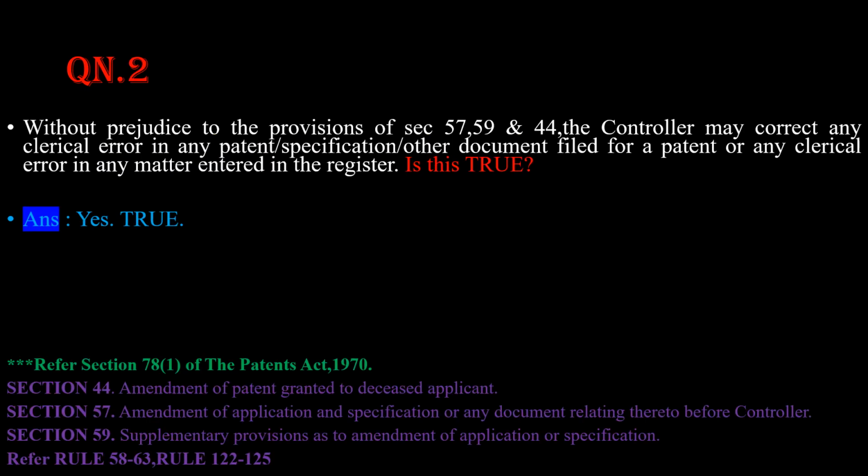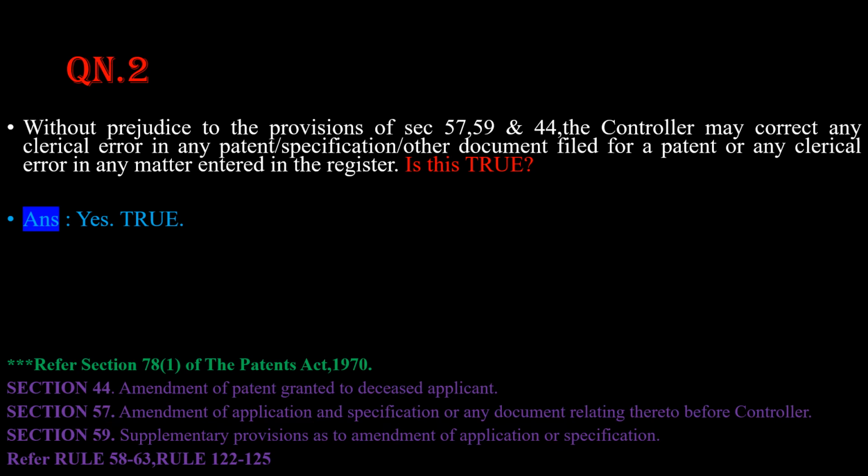Fine. Question number 2. Without prejudice to the provisions of section 57, 59 and 44, the controller may correct any clerical error in any patent or specification or other document filed for a patent or any clerical error in any matter entered in the register. Is this true? Yes, the statement is 100% true. For this, please refer section 78 subsection 1 of the Patents Act 1970. Also, please refer to sections 44, 57, 59, etc.